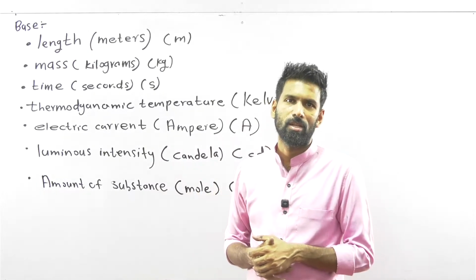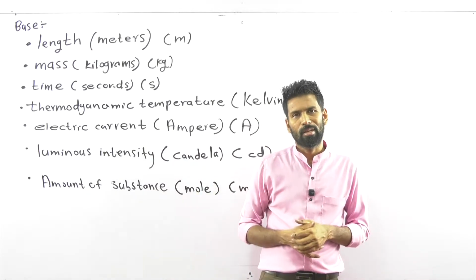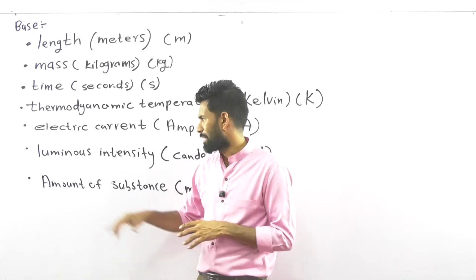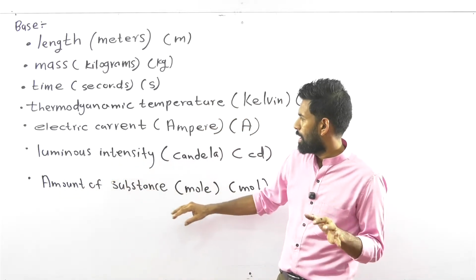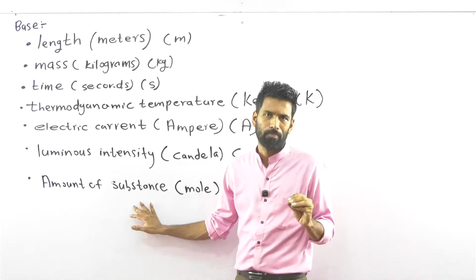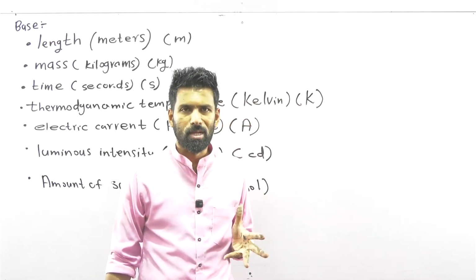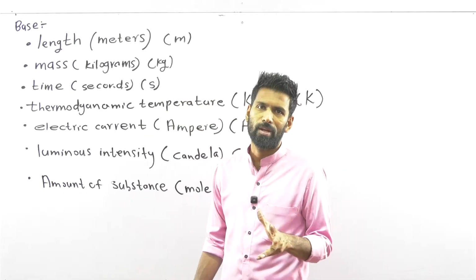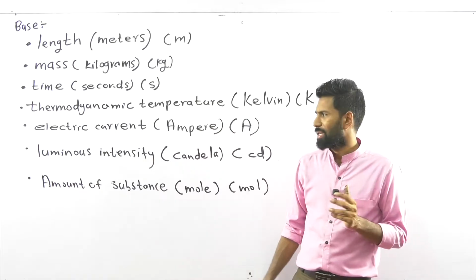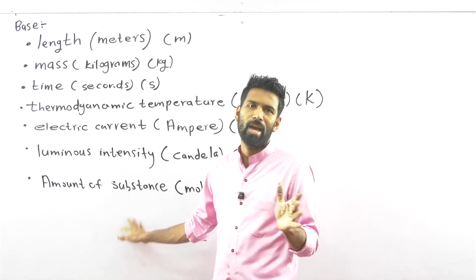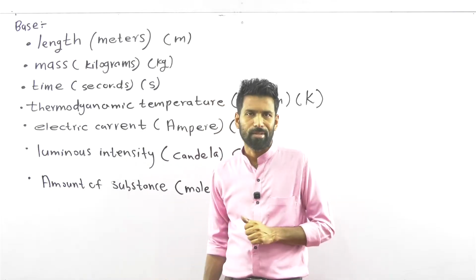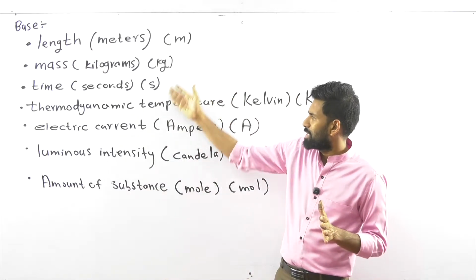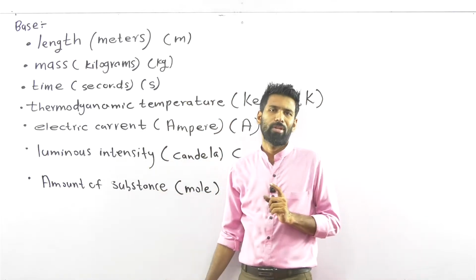We have lessons to explain them, so no need to worry. And amount of substance is also a different kind of physical quantity. I think it's better to explain when we are in the exact lesson. So these are the 7 base physical quantities.